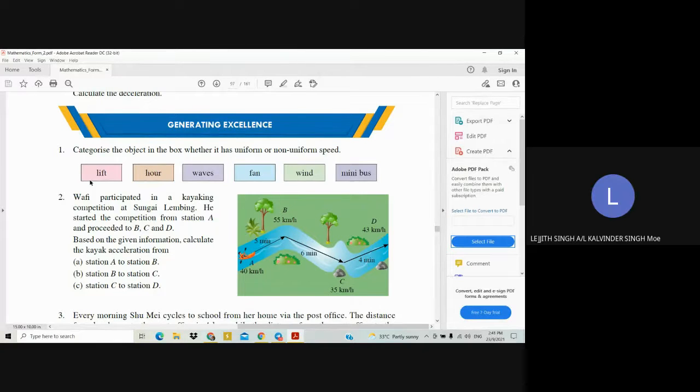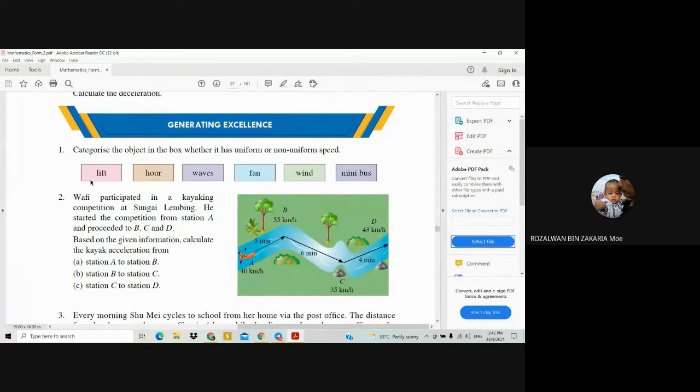Leaf, hour, and the fan. Yeah, good. So that's the answer. Thank you. The objects which have uniform speed are those where we can control the speed. Let's say for example, a fan. You put the speed at 1, so you will realize the speed of the fan for number 1 or number 2. So we can control that one. The speed is the same. That is what is meant by uniform speed.